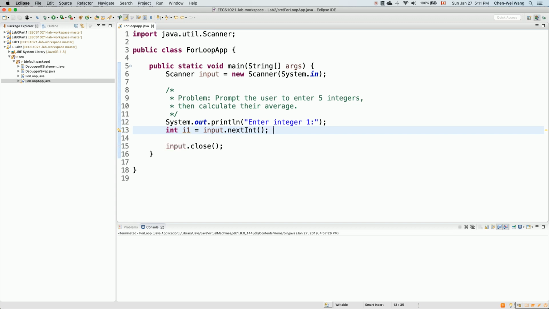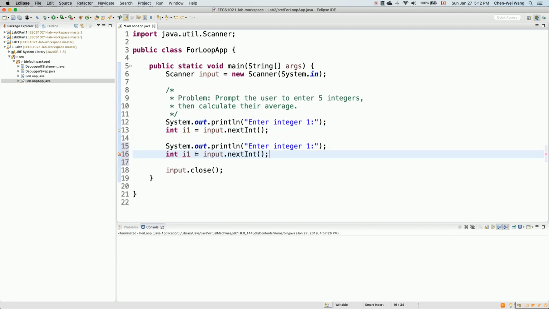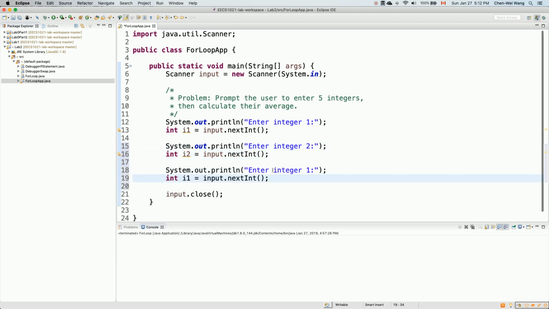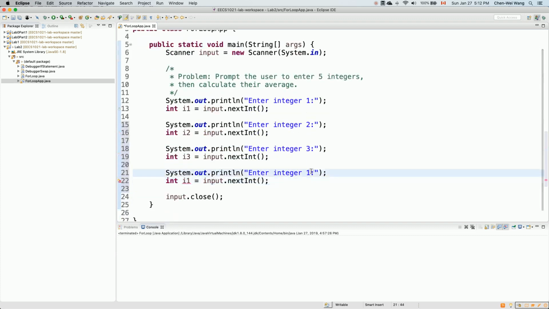So how do we prompt for the rest of the 4 integers? Well, we're going to repeat the same block of code. So what I can do is copy this, and then I can simply paste. I can say integer 2 over here and I2 over here. Then I can paste it again, say integer 3 and then I3, and then integer 4 and then I4.